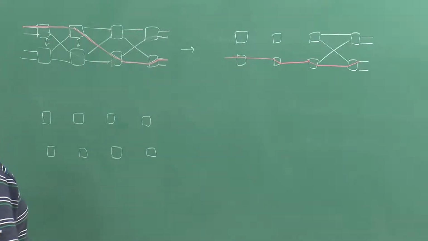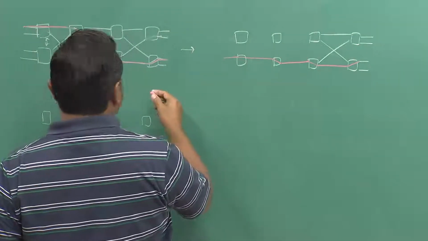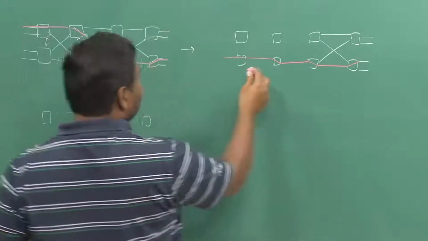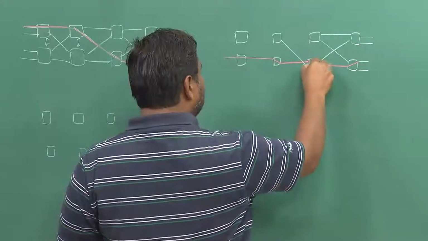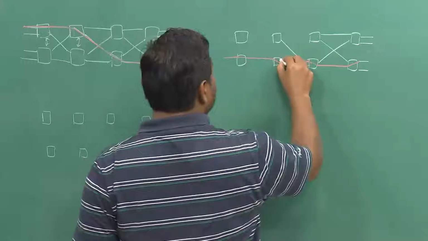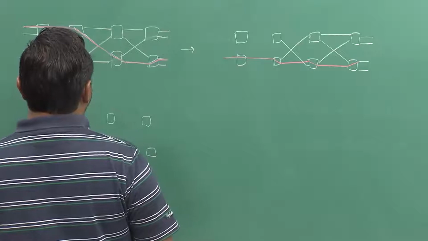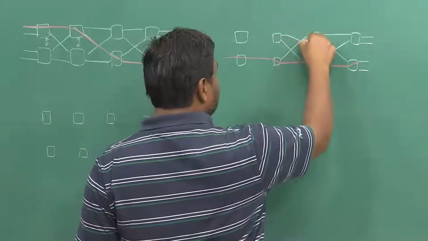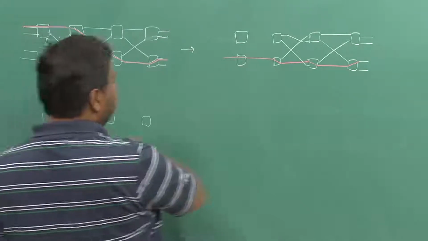So, this particular line actually will become the cross line from bottom to the top. This line will become the cross line. This particular line will become the parallel one.